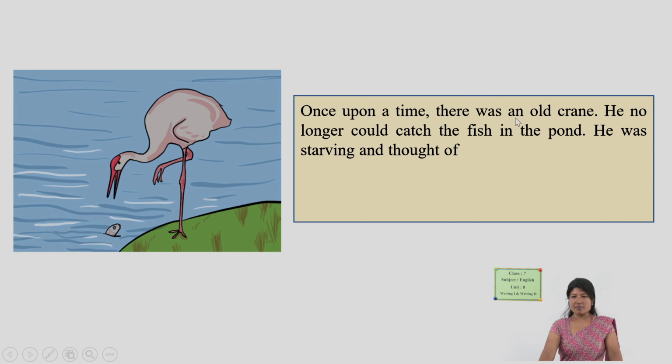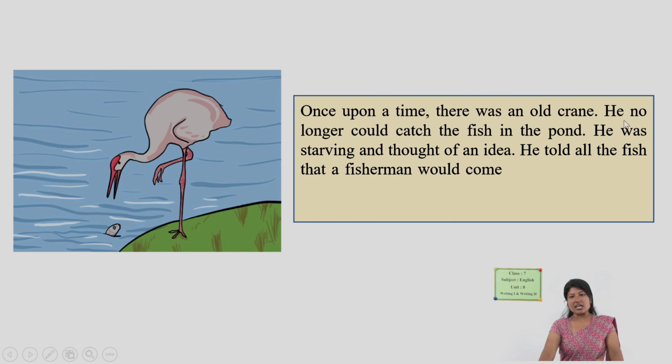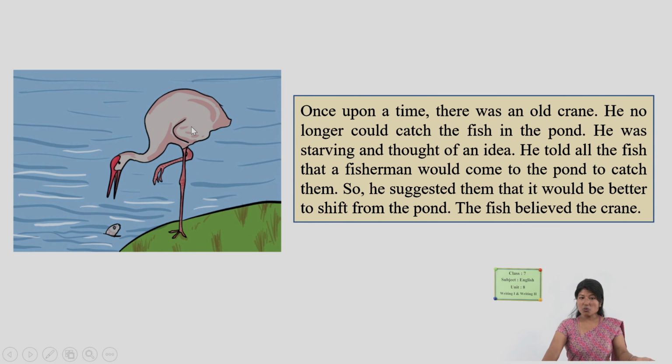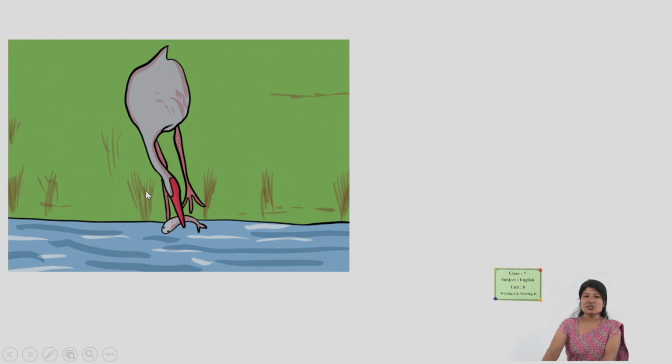Once upon a time there was an old crane. He no longer could catch the fish in the pond. He was starving and thought of an idea. He told all the fish that a fisherman would come to the pond to catch them. So he suggested to them it would be better to shift from the pond. The fish believed the crane. It became old, used its idea, and then the fish believed.